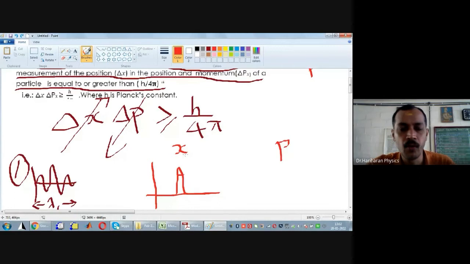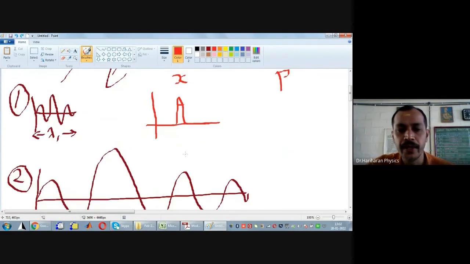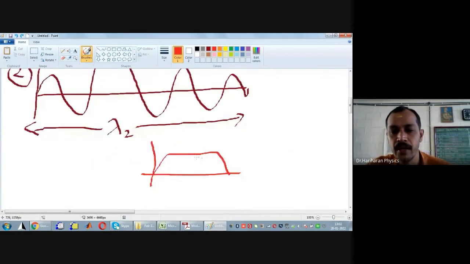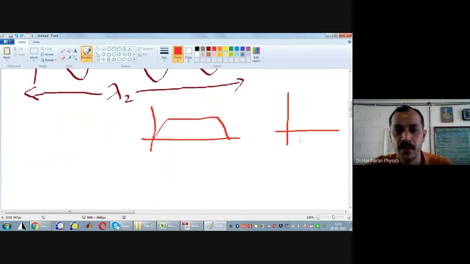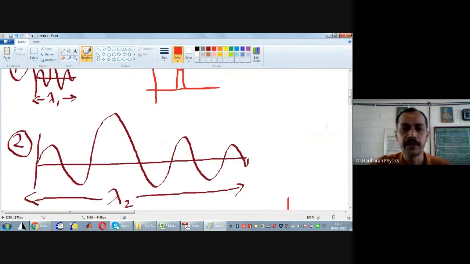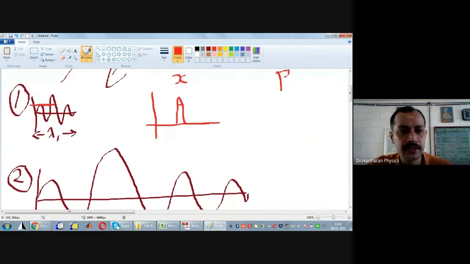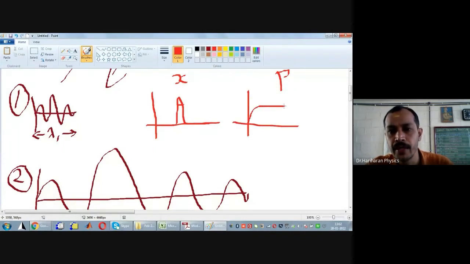Okay. Therefore, what does this translate to in P space? Look here, this is P space. In momentum space, for the second case, it is easy for us to locate the wavelength. But for the first case, it is harder for us to locate the momentum.